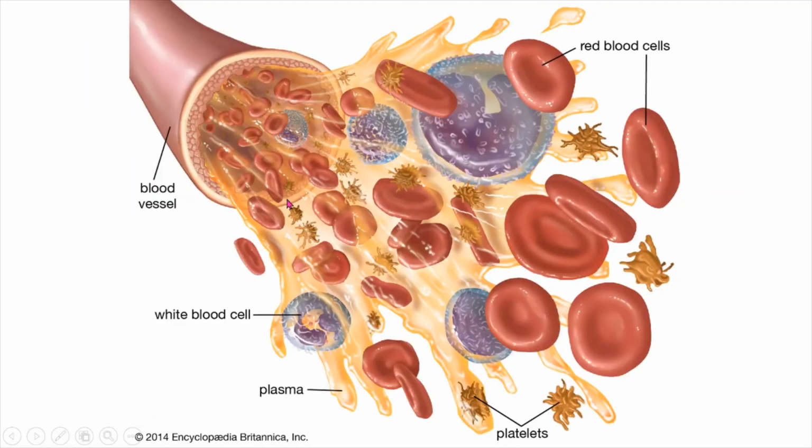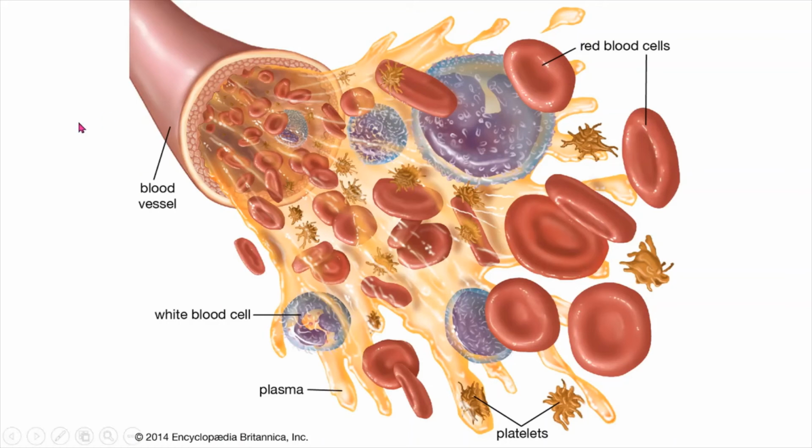In our blood we see a red color, but inside the blood we have different types of cells. This is a blood vessel in which the blood flows, and it goes to all body parts, from the tip of our nail to each and every organ of our body.